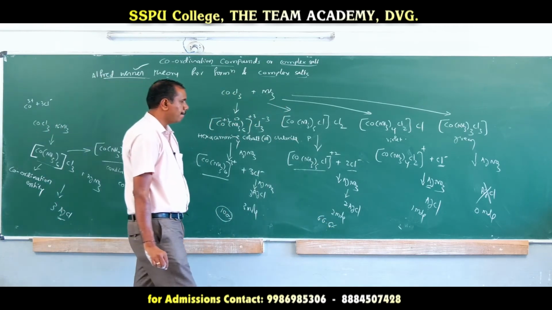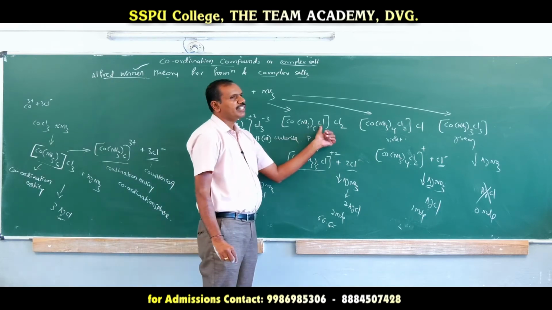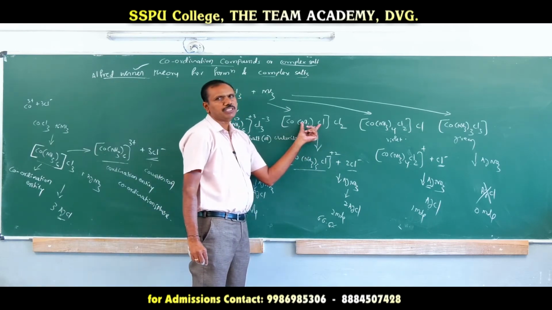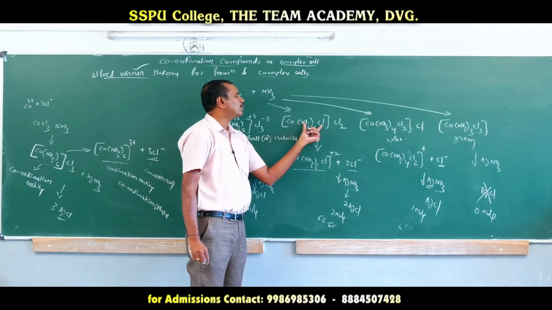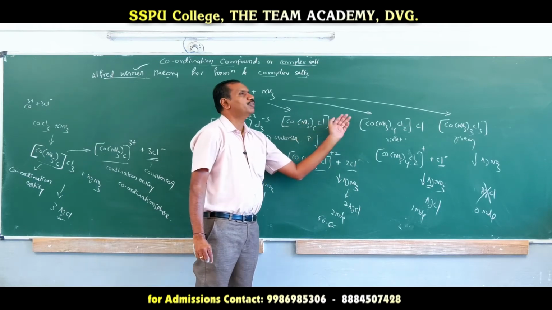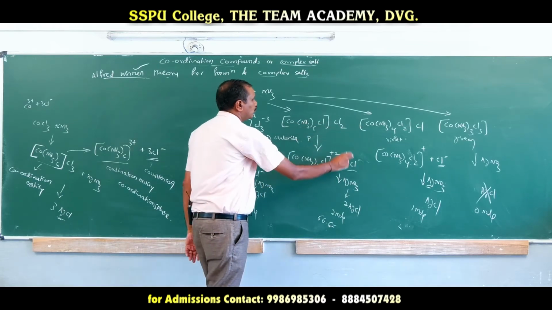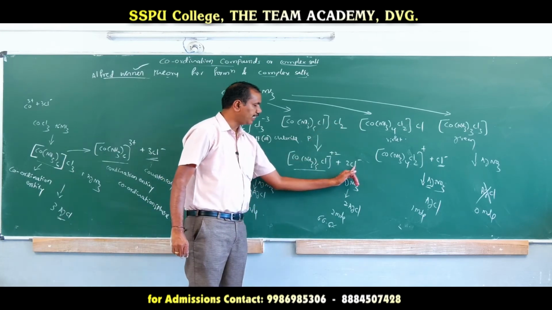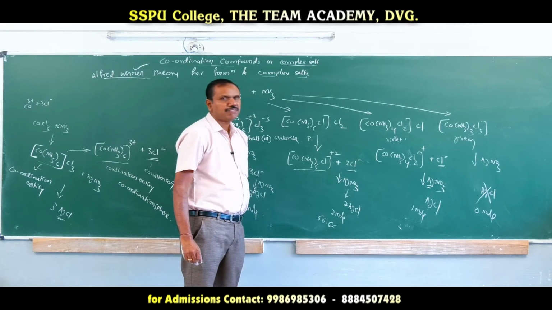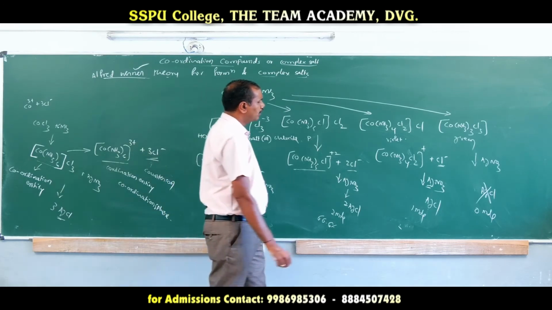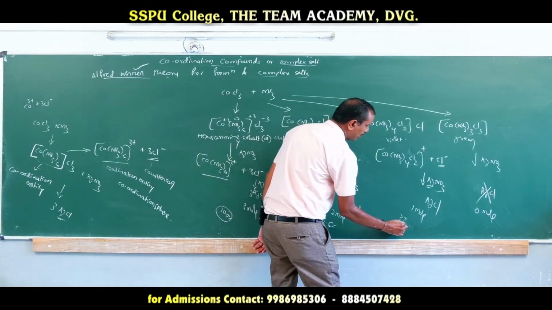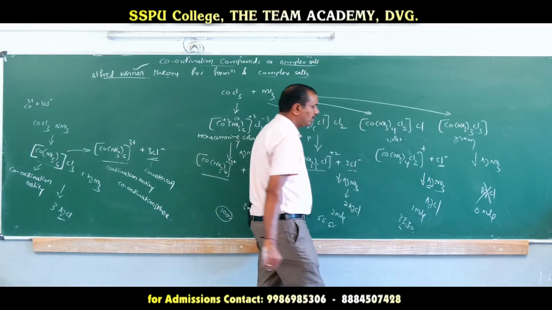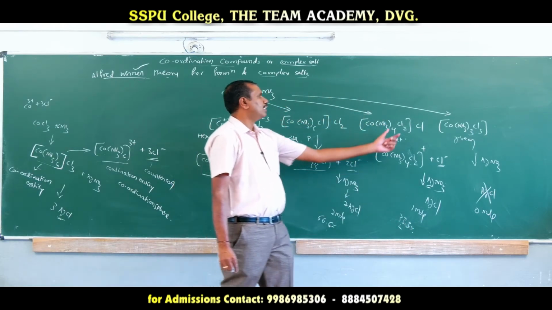Hence the percentage of precipitation is 66.66. Why? One is within the coordination sphere, it does not undergo dissociation, it does not undergo ionization. The one which is outside of the coordination sphere can dissociate to form an ion. So out of 3, 2 can dissociate, and those 2 can precipitate in the form of AgCl. Here you see the percentage of precipitation of chloride is 33.33. Why? Because there are 3 chlorides.